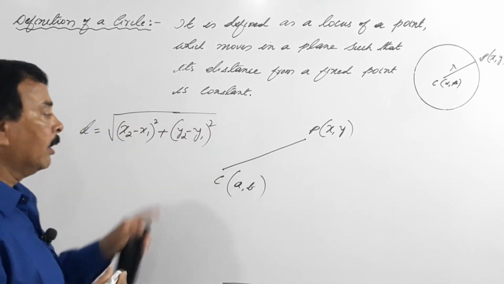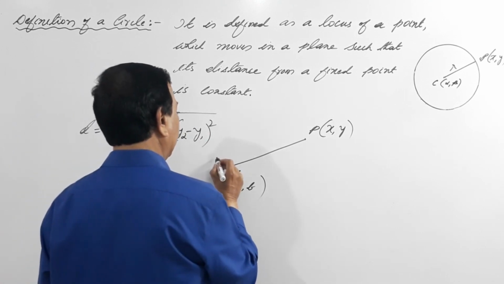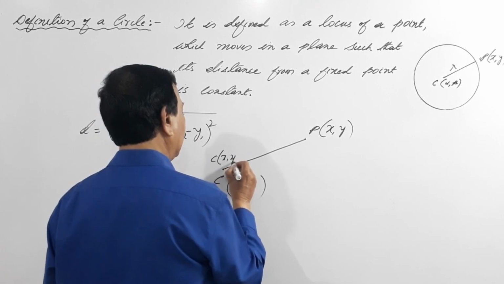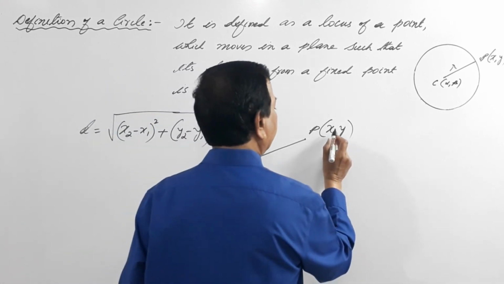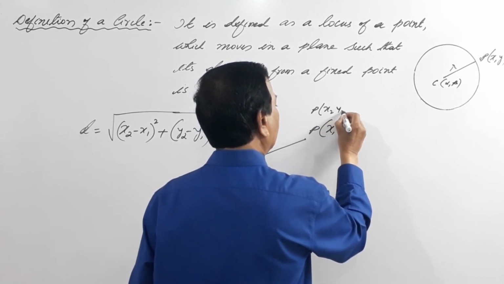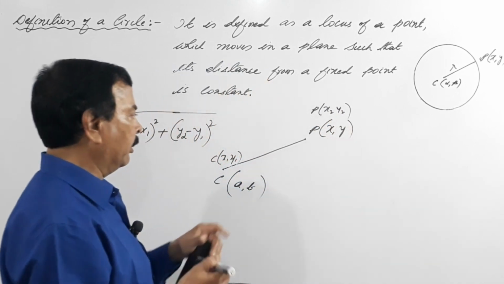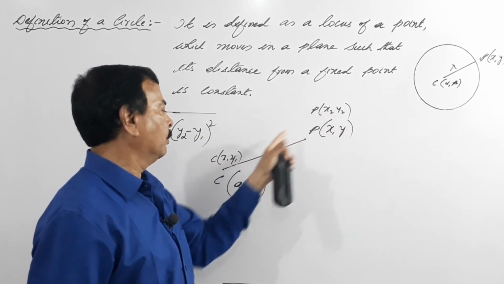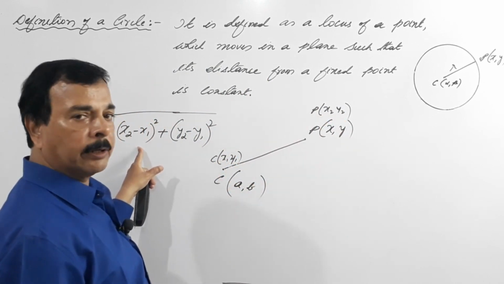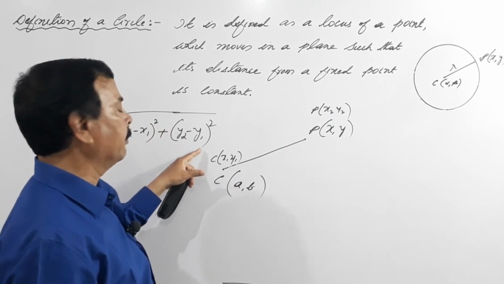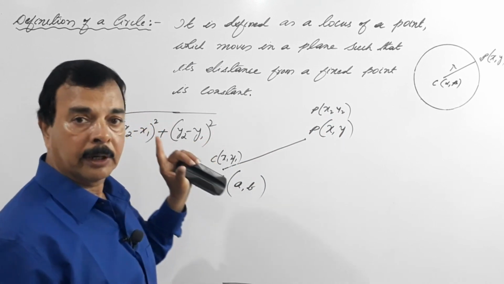This is the distance formula, provided the points are C equals x1 y1 and P equals x2 y2. When you calculate the distance, you take x2 minus x1 and y2 minus y1, so x2 minus x1 the whole square plus y2 minus y1 the whole square under the root, right?